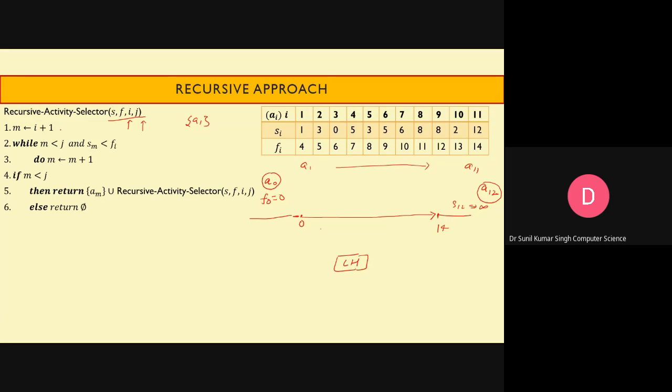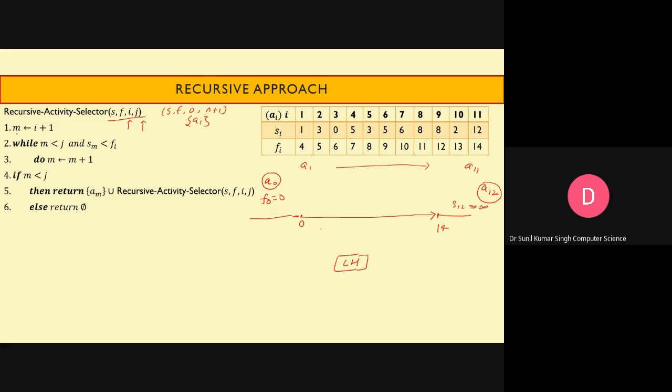So as I have already indicated, you have to pass S, F, and then 0 and n plus 1. Here 0 indicates A0, and n plus 1 means A12. So rather than passing from i, that is 1 to 11, it will be 0 to 12.